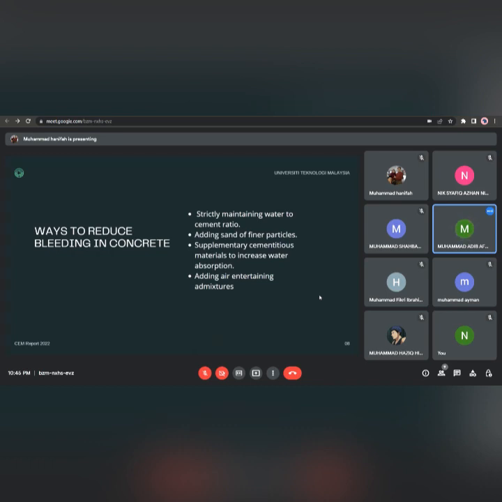So, this slide shows you the ways to reduce bleeding in the concrete. First, strictly maintaining the water to cement ratio, adding sand of finer particles, supplementary cementitious material to increase water absorption. And the last one, adding air entraining admixtures.